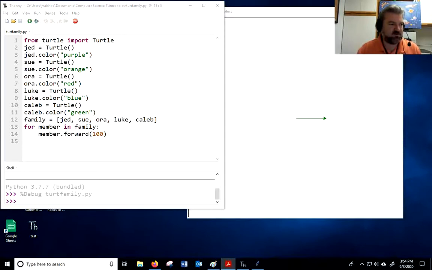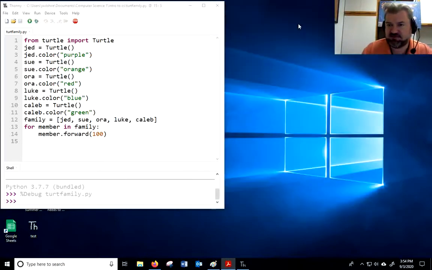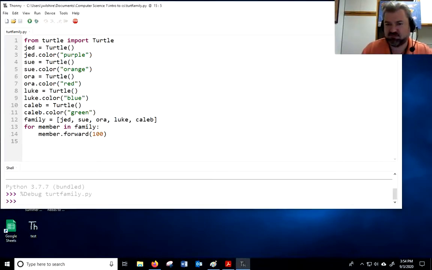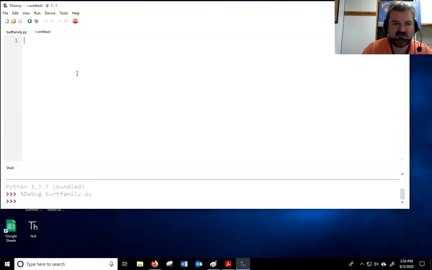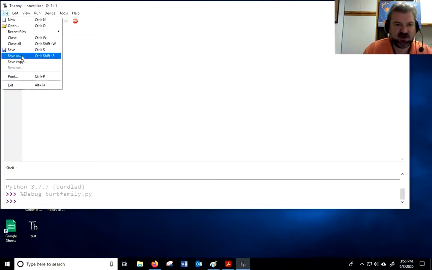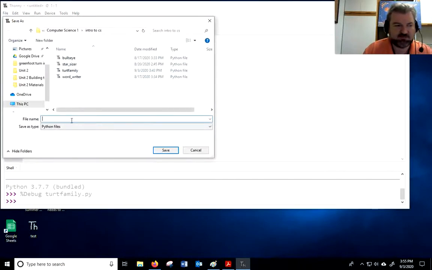All right, I want to make a herd of sea turtles. Are you ready to make a sea turtle herd? Let's do that. It sounds fun to me. A herd of turtles. So let's make a new project, and we'll go ahead and save as, and wherever you are is fine. I'm going to call this first swim.